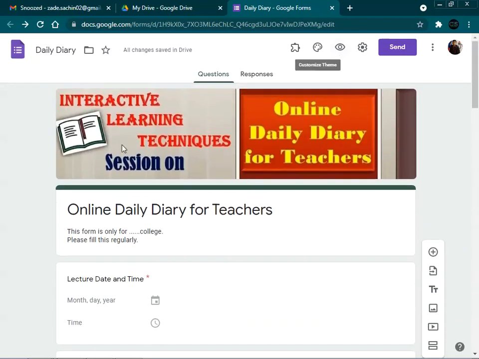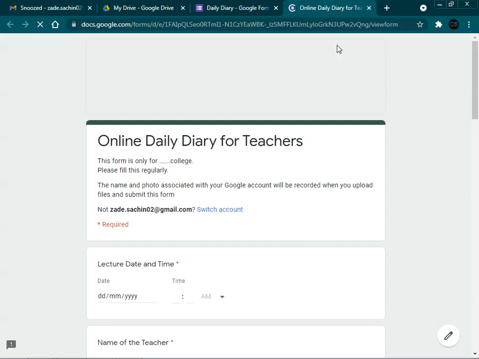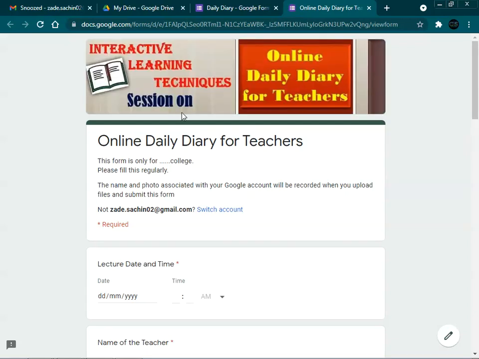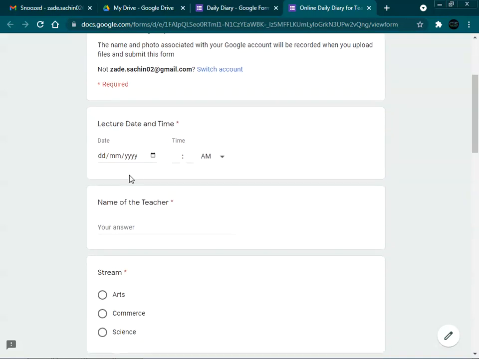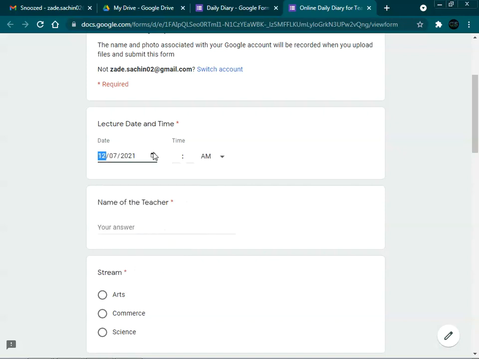So we will see basic details are covered in this form. So we will check how our form looks in the execution mode. So this is our execution mode. Online daily diary for teachers, this form is only for the college, please fill this regularly. So here we are going to select the date. If we want to enter the previously filled information, we have to select from this. Or if you want to give today's information, just click on today itself.